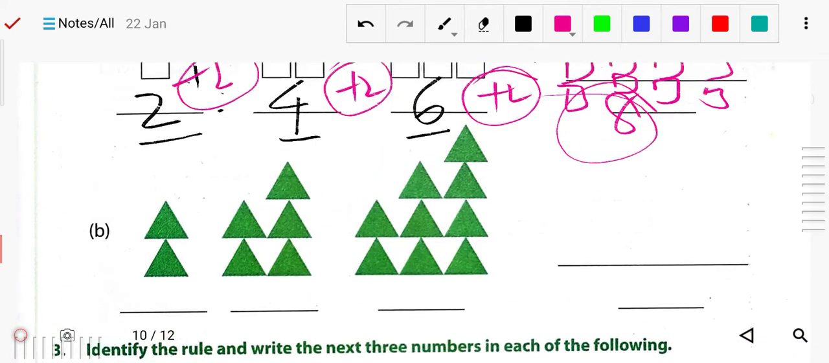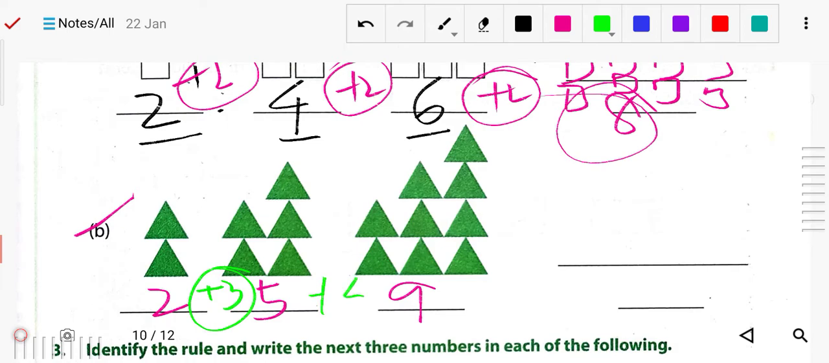In the next you can see there are 2 triangles there. Here you can check how many? 5. Here 3, 3, 6 plus 3, 9. So what is the pattern? In the next you can see how many it will be. Here it is increased by 3. Here it is increased by 4.